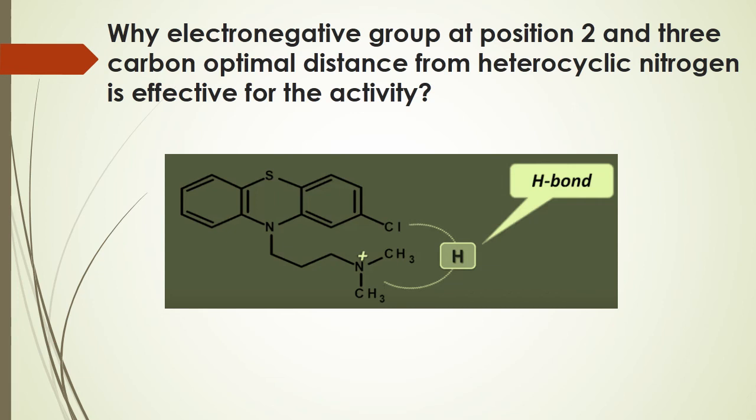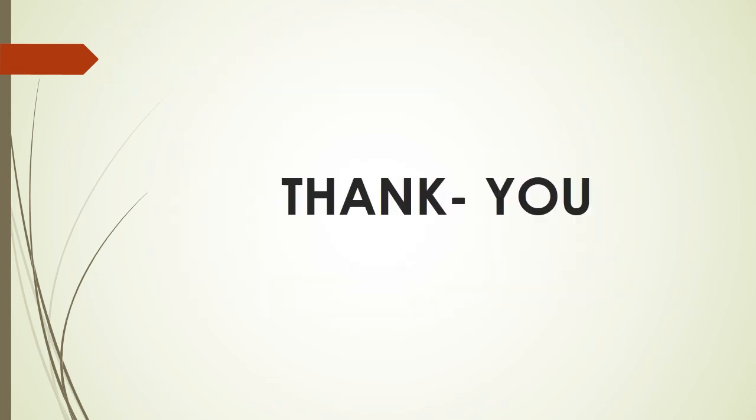To form this hydrogen bond, it requires 3 carbons to bring the amino group nearer to the chlorine. Means if the number of carbons is greater than 3 or less than 3, then it doesn't bring the protonated nitrogen nearer to the second position electronegative atom to form hydrogen bond. So both the second position electronegative atom and an optimal distance of 3 carbons are required.